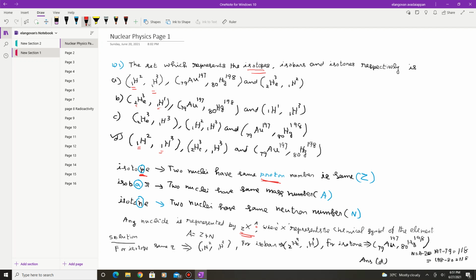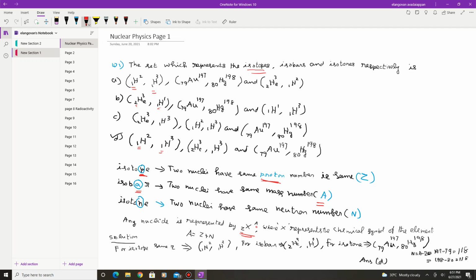Now the second term in the bracket is isobar. Isobar means 2 nuclei having the same mass number A. So in isobar, you can see that there is a letter A. Isobar corresponds to the same mass number.